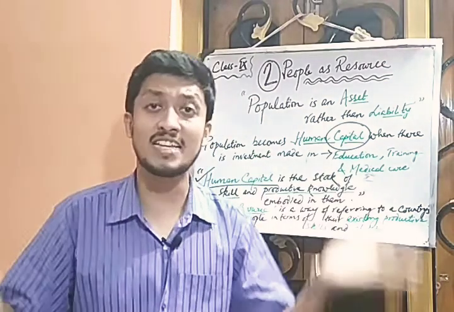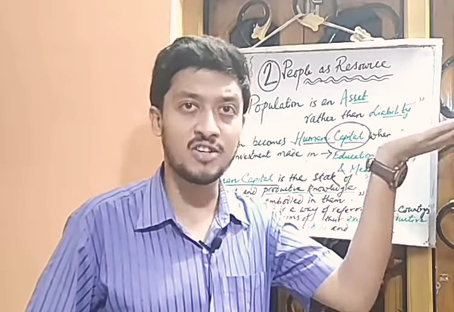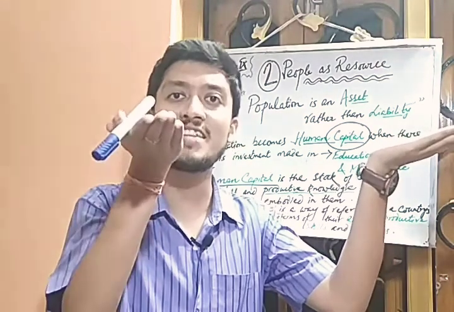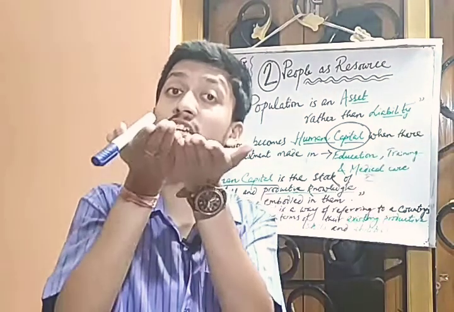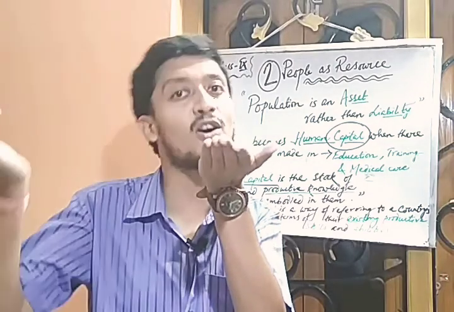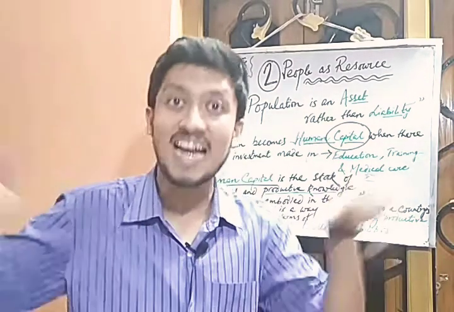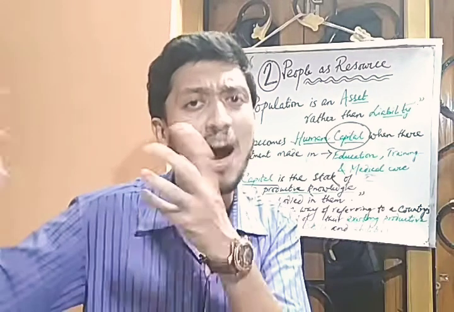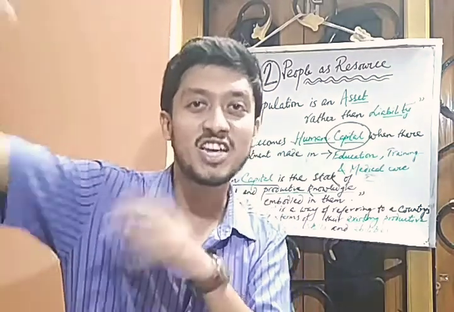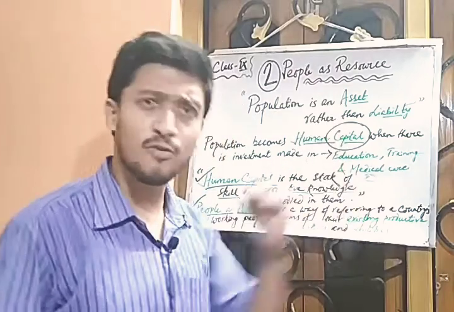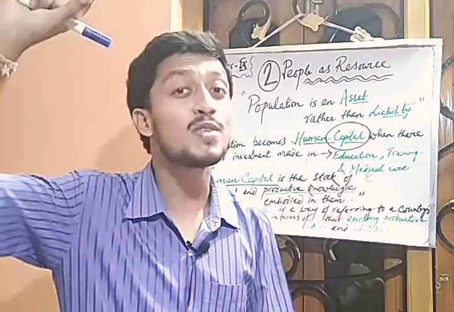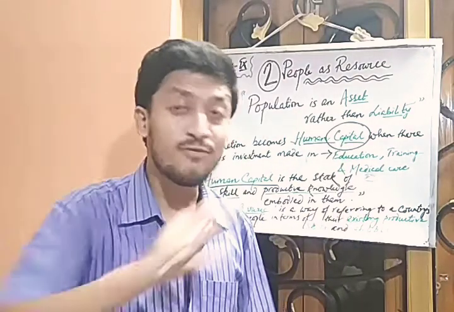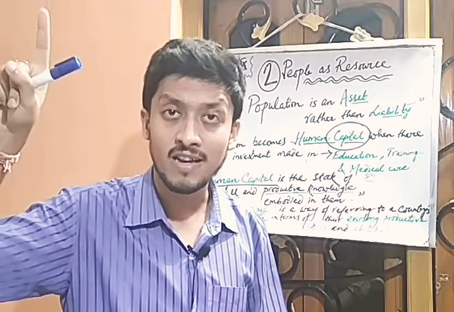And you all can say that if human capital increases in the country, then the country's production capability increases. And if the country's production capability increases, the country's GDP also increases. That is, the country's entire output production also increases. When the country can produce more output, then the country can easily achieve development. It's just a flowchart. It's just a garland which has each flower tied on the same string.